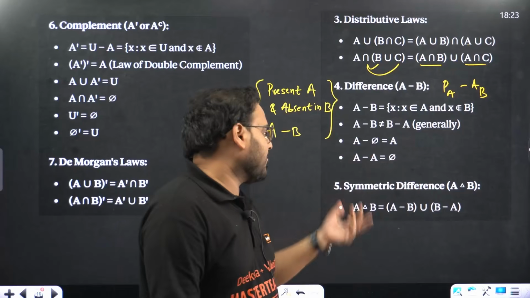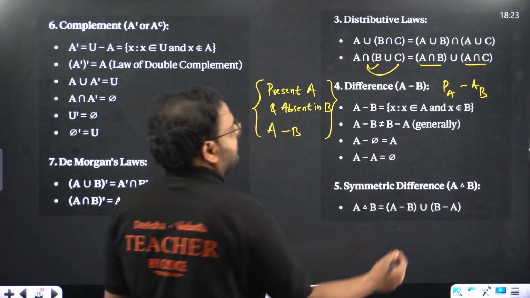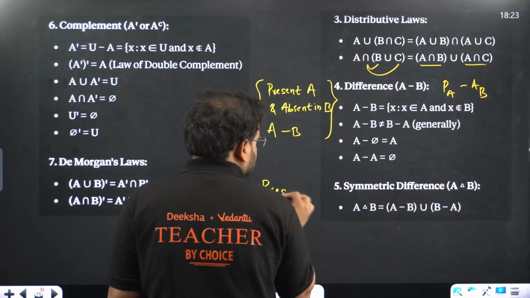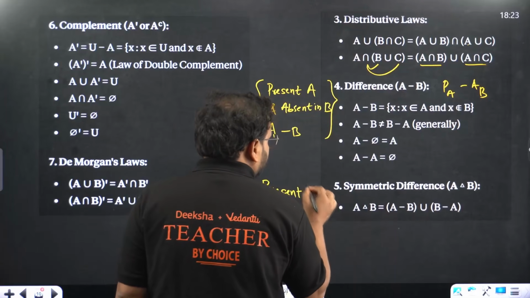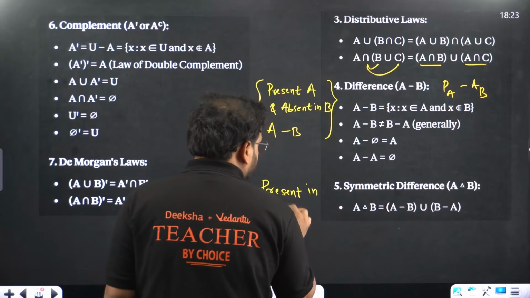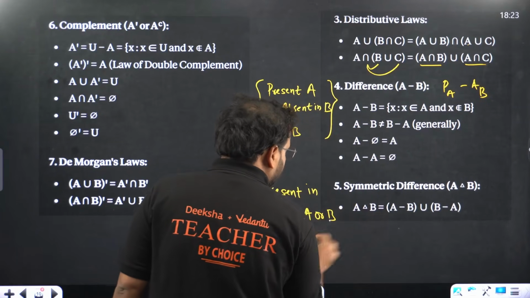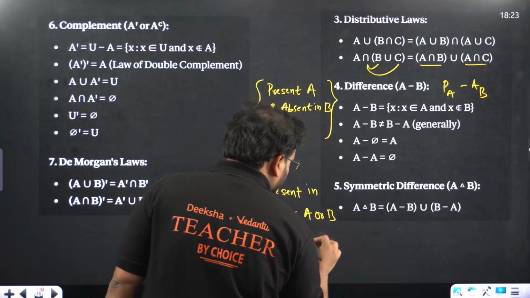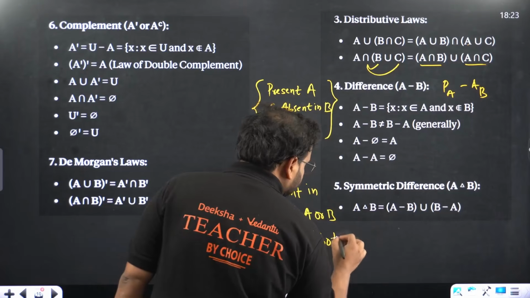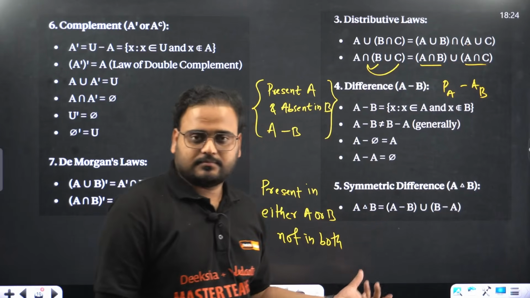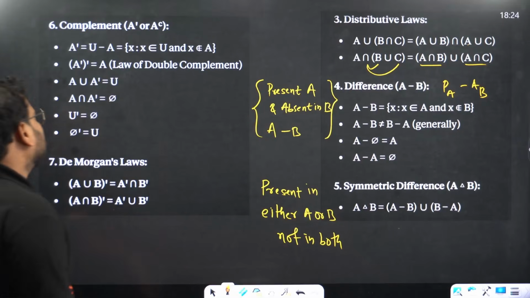So null set. Symmetric difference is the concept of present in either of them, either A or B, but not in both. Okay, present in either of them, but not in both. That's the concept of symmetric difference.